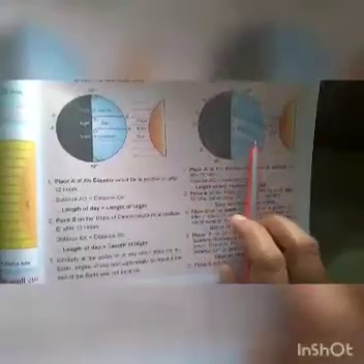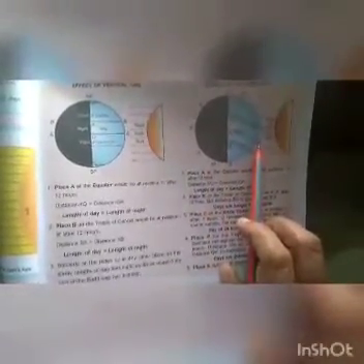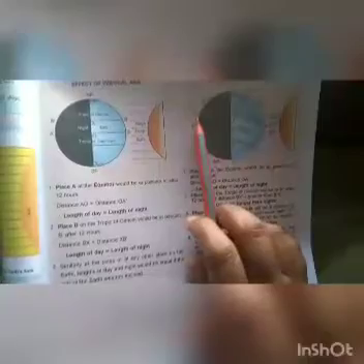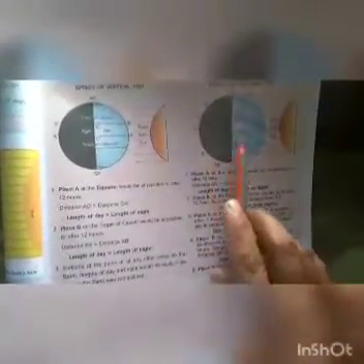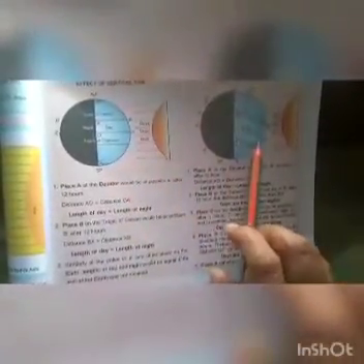Just see the equator here. See this position. Place A at the equator would be at the position A dash, and A dash position would be A after 12 hours. So the distance OA is equal to the distance OA dash. So the length of day and the length of night is equal.